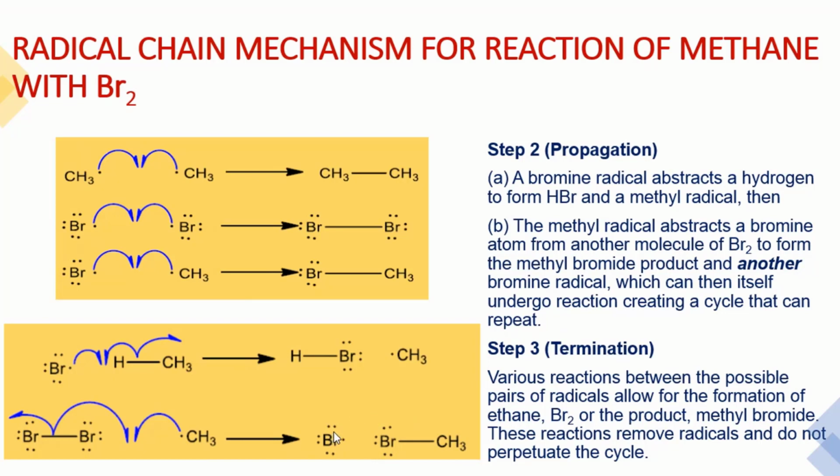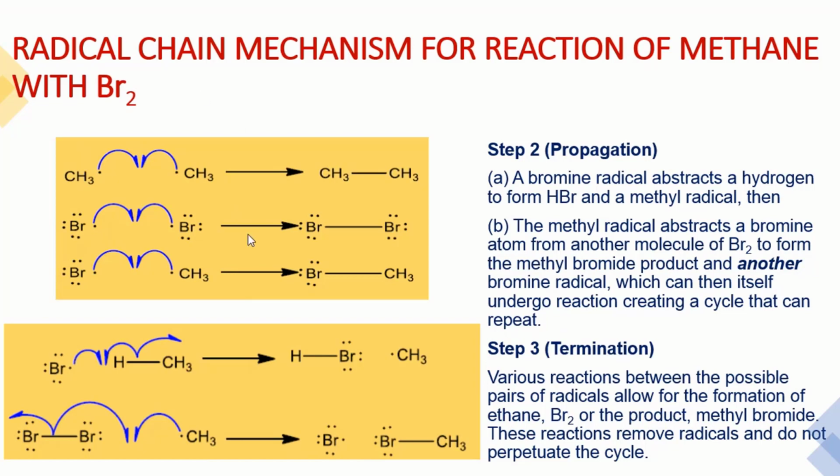And now the last step, when a number of molecules are created, is the termination. Termination means we are going to stop the reaction. All the radicals combine together and make a neutral molecule. There are 3 possibilities. Methyl radical with methyl radical converts to ethane. Bromine radical reacts with bromine radical, and we get the bromine molecule. Methyl radical reacts with bromine radical and makes methyl bromide. This is the termination, we stop the reaction. So the radical chain mechanism, or free radical mechanism, consists of 3 steps: initiation, propagation, then termination.